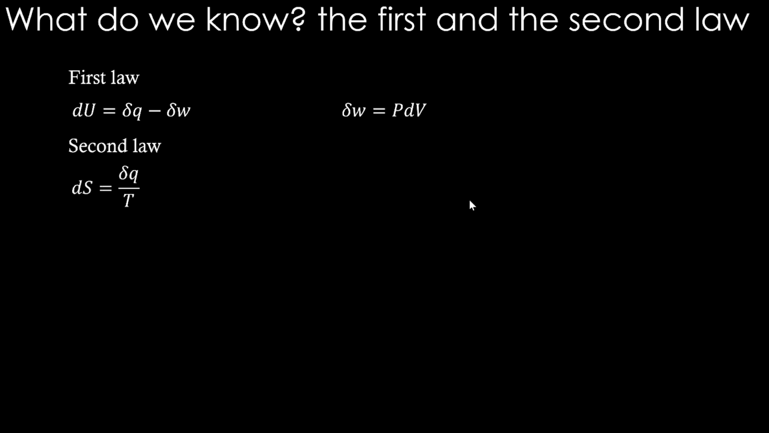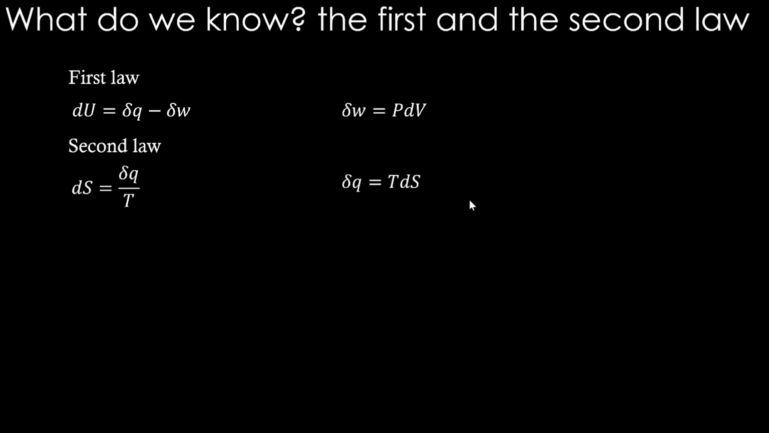What do we know? Let us collect our information from the first law and second law and see whether we can get any help in this regard. First law is giving us dU equals del q minus del w, and del w is the work done, PdV, right? And second law gives us dS equal to del q by T, and of course this del q is del q reversible.